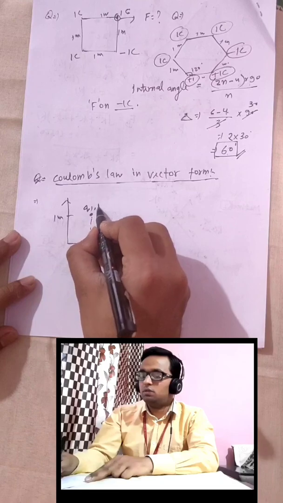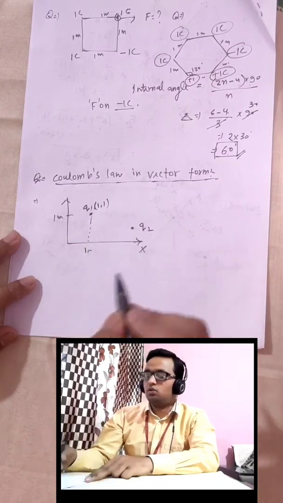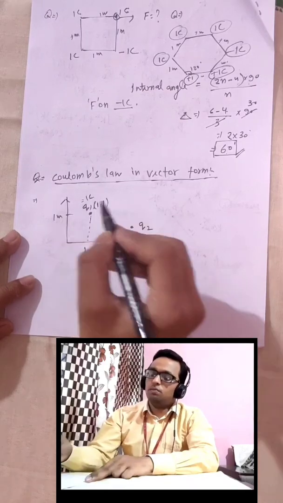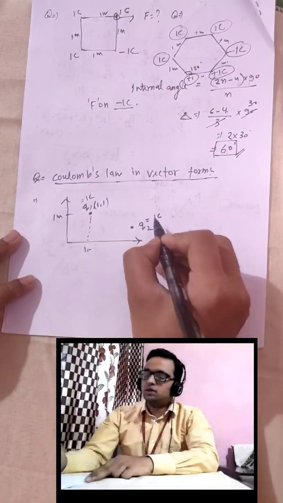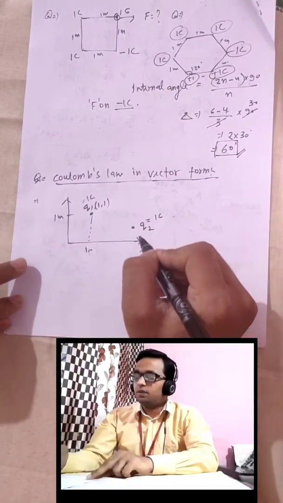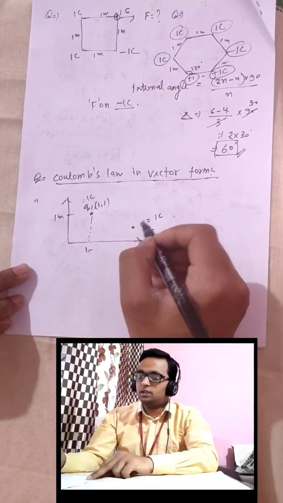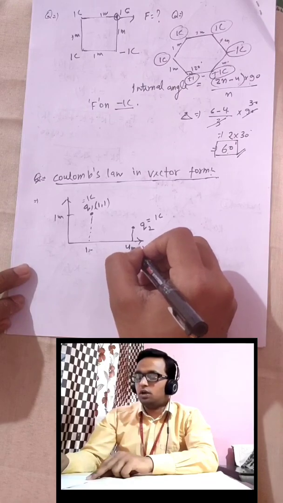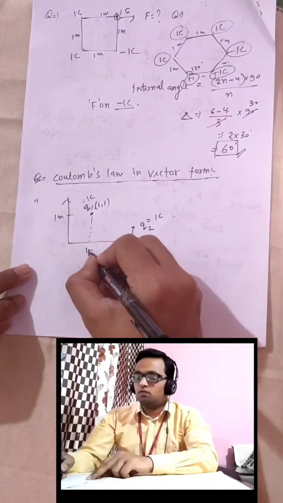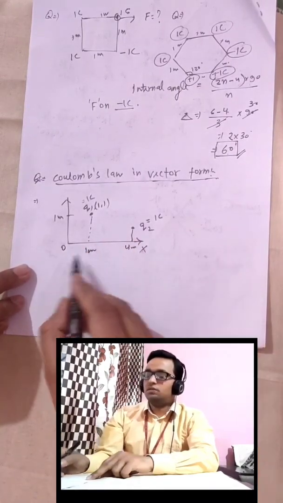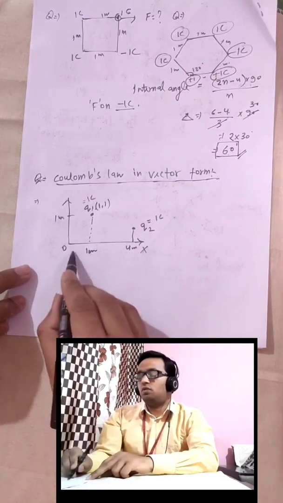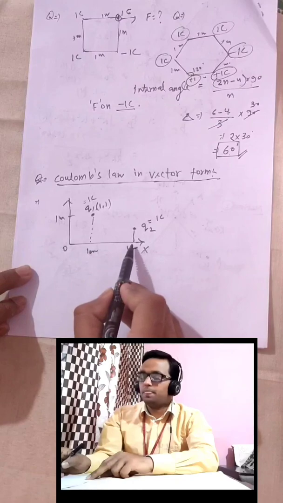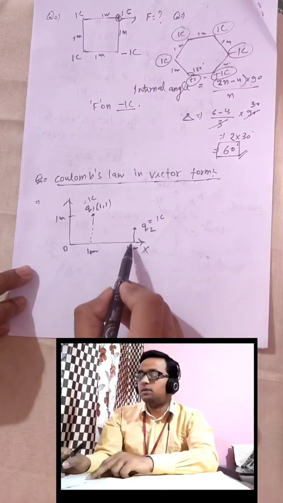The coordinate of this point is 1 comma 1. Say q1 is 1 coulomb, and q2 also 1 coulomb, and this charge is kept at a coordinate 4 meter. 4 meter means from the origin, this is a total of 4 meter, so the horizontal distance between these two charges is 4 minus 1, 3 meter.